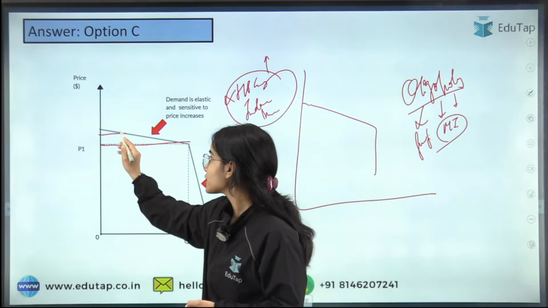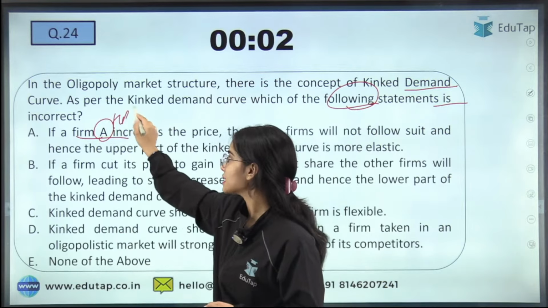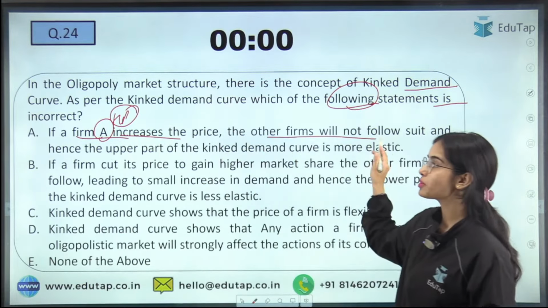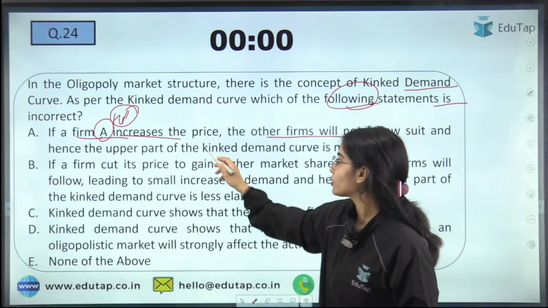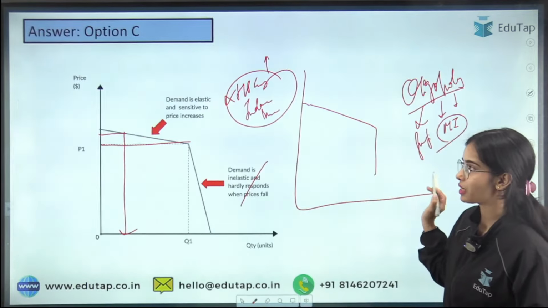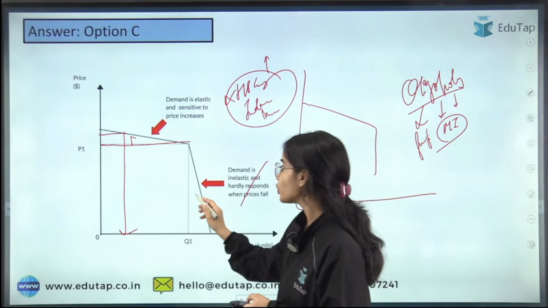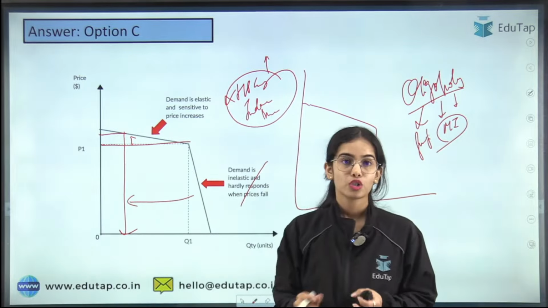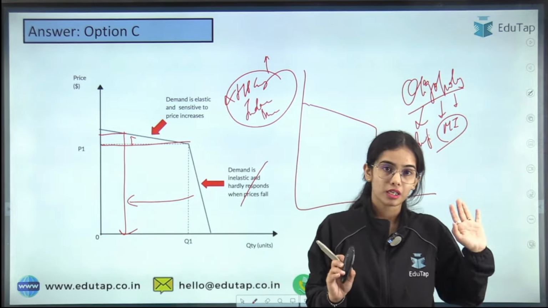So as soon as a firm A, let's say HP Gas, increases its price, the other firms will not follow suit. Hence, the upper part of the kinked demand curve is more elastic, because you can see that as soon as there is an increase in price by a firm, there is a huge decrease in the demand. So a small increase in the price can lead to a huge decrease in the demand.